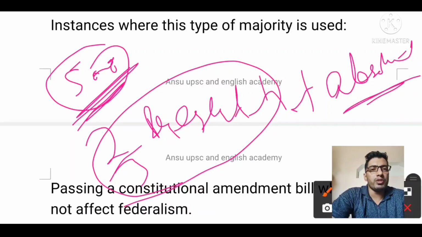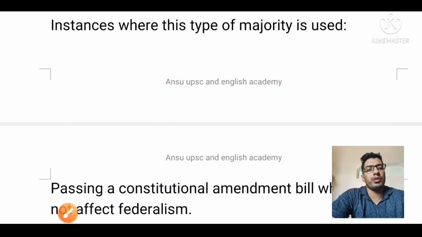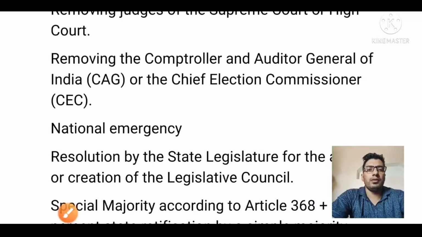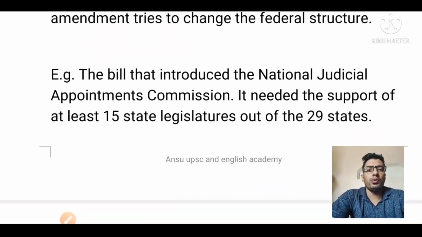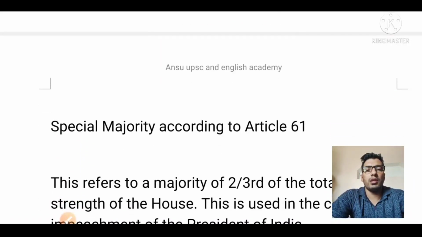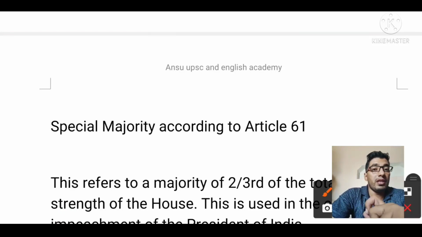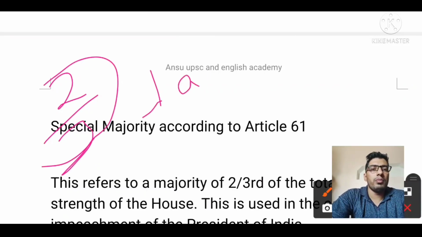And what is the absolute majority? Half of the total strength of the house plus 1, that is called absolute majority. I already told you about CAG removal and the Election Commission of India. That's why it is very difficult to amend the constitution, because here the requirement is 2/3 of the people plus absolute majority.